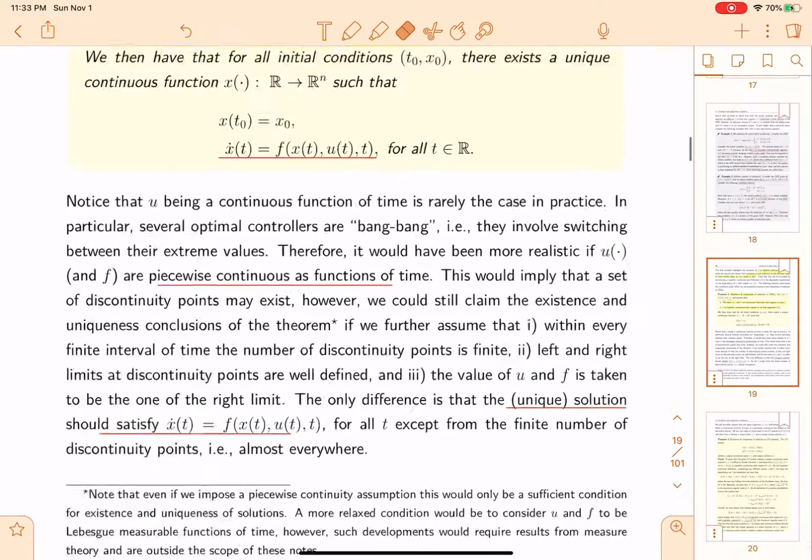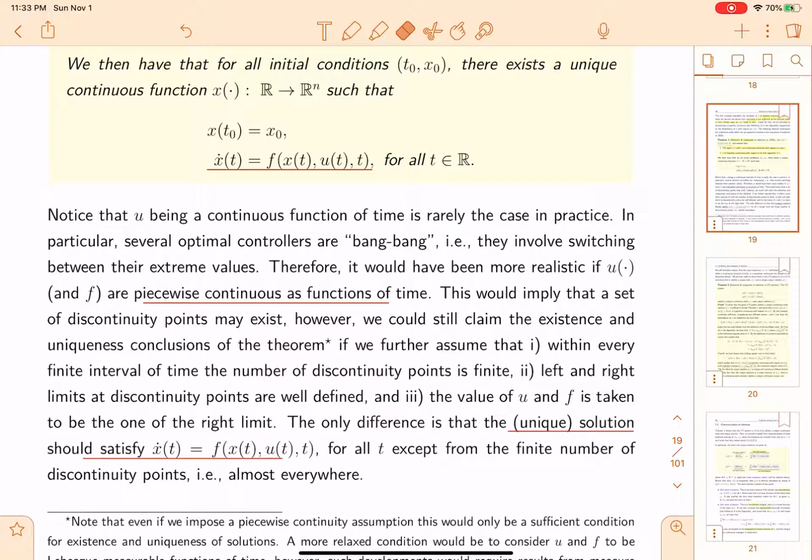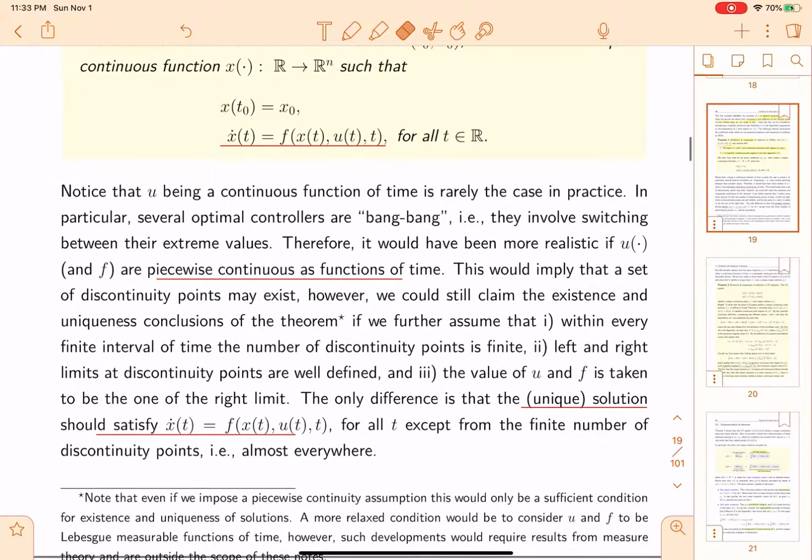Notice that u being a continuous function of t is rarely the case in practice. There may always be discontinuity points, so we will use a piecewise continuous function, not necessarily strictly continuous. The only difference is that the unique solution should satisfy this.